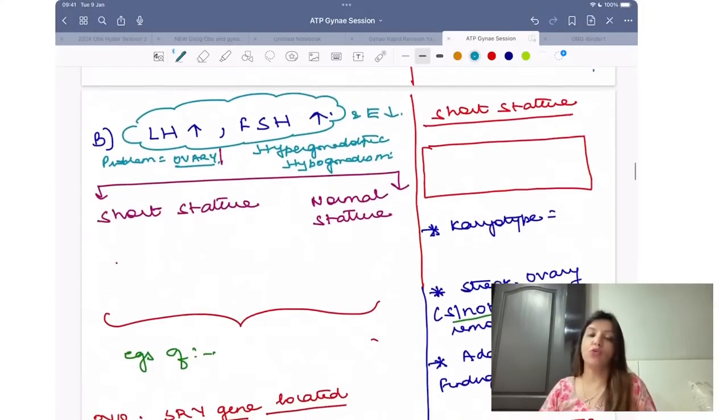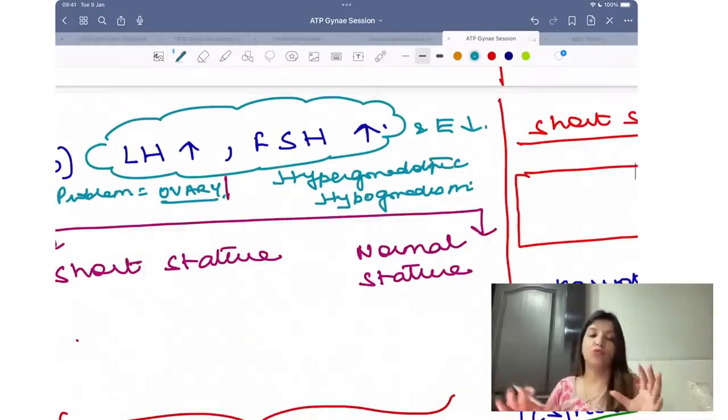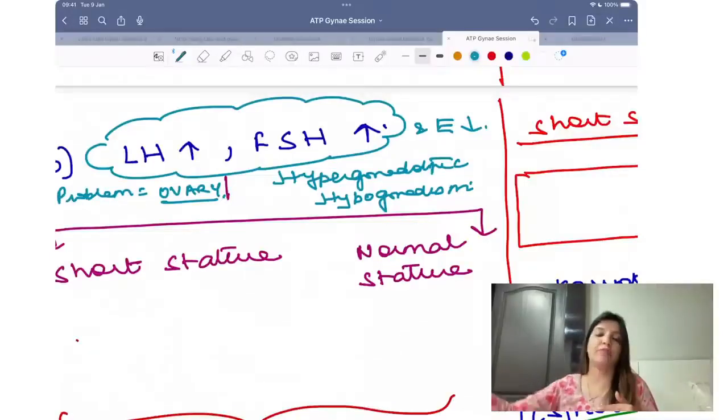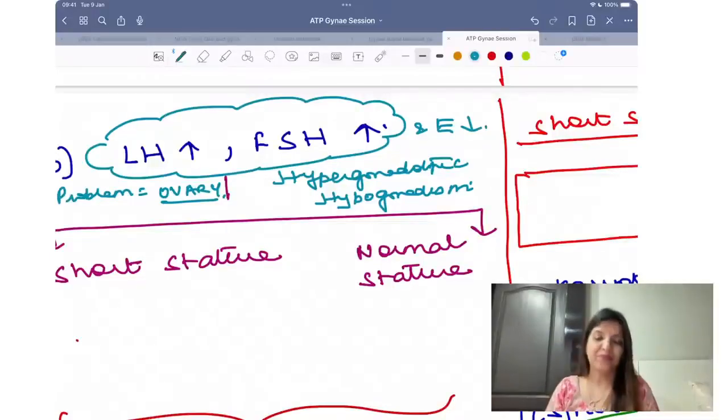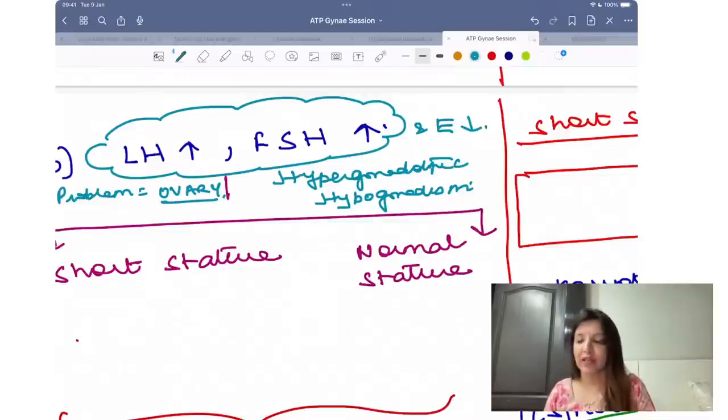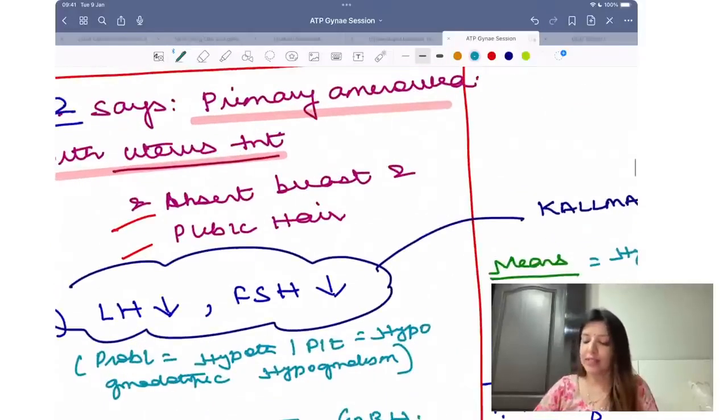Whenever problem is in ovary, understand, estrogen कम होगा. Because estrogen कम होगा, negative feedback on LH and FSH will be gone, so LH and FSH would be high. So whenever your question is saying estrogen कम है, LH FSH high है, right? Now you are going to say कि मैम क्वेश्चन ने तो बताया ही नहीं कि ईस्ट्रोजन कम है. क्वेश्चन ने डेफिनेटली बताया बेटा ईस्ट्रोजन कम है. क्यों? Because they are saying absent breast. राइट, the moment they say absent breast, I told you, it means they are saying estrogen कम है.